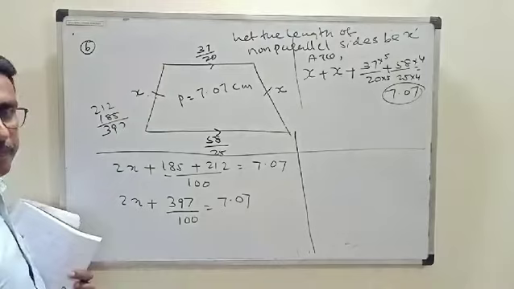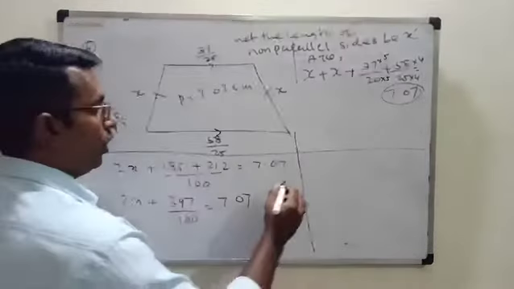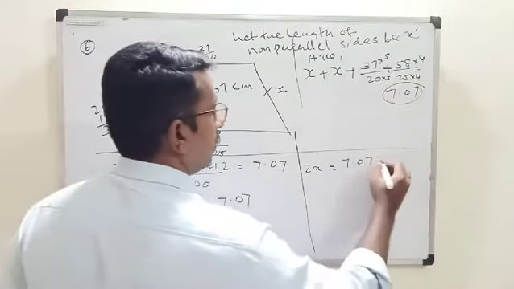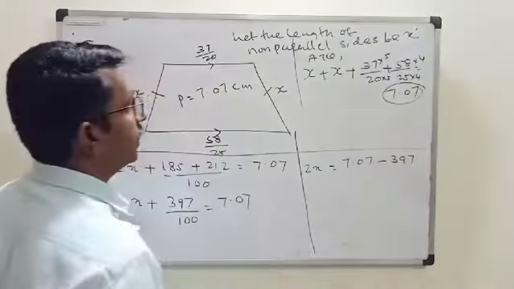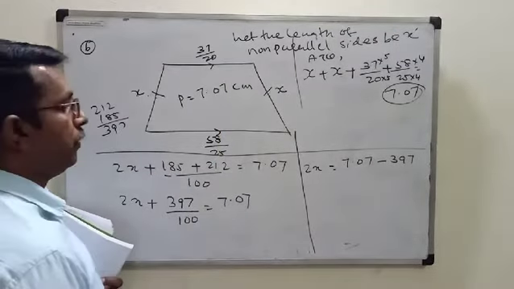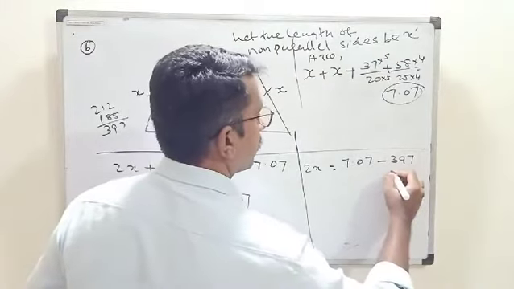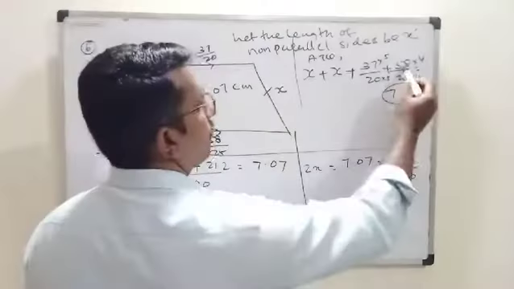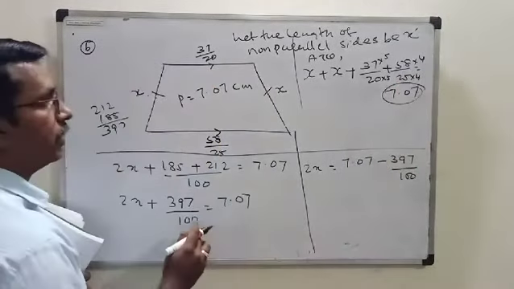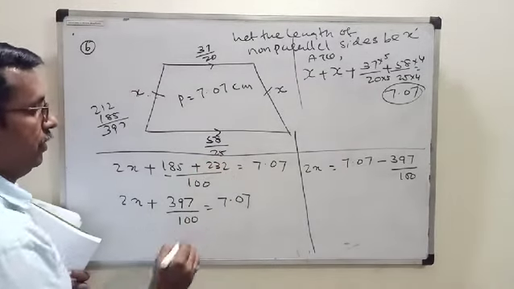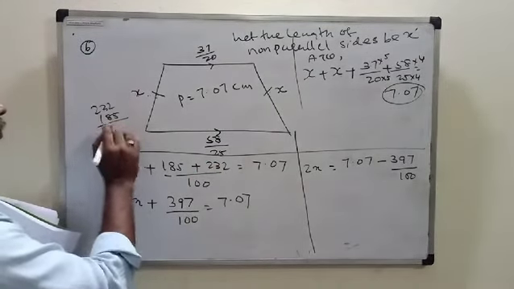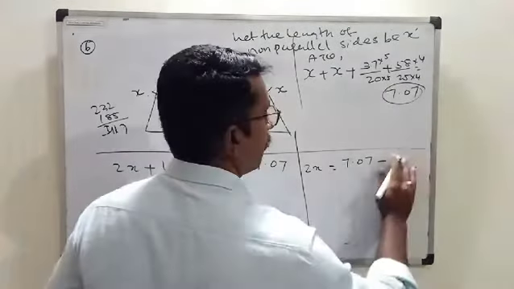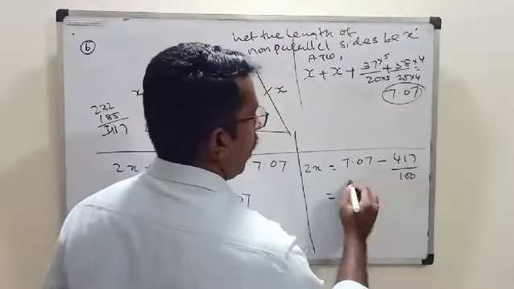Now what is the next step you are going to do? This can be taken to RHS, isn't it? So 2x is equal to 7.07 minus 417 upon 100. Now how do you solve this one?